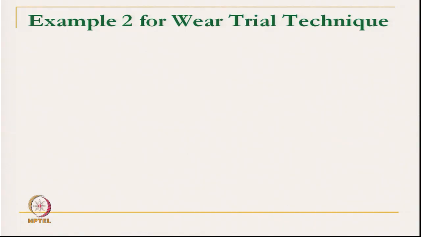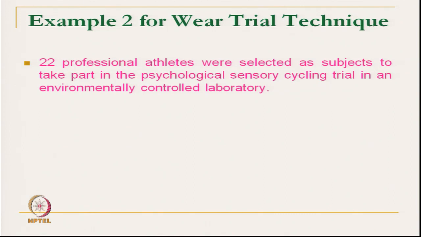Okay. Next is another example of the wear trial technique, where a particular sportswear has been developed. So, 22 professional athletes were selected as subjects who took part in the psychophysical sensory cycling trial, in a controlled condition in the laboratory.